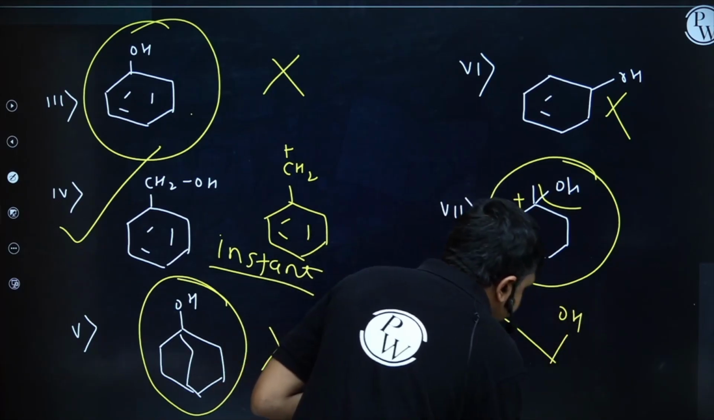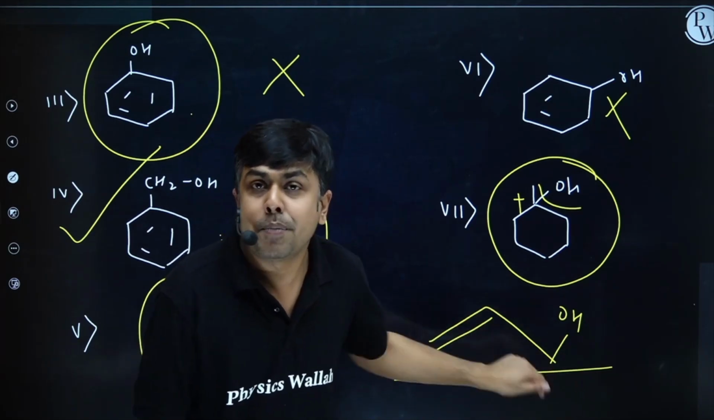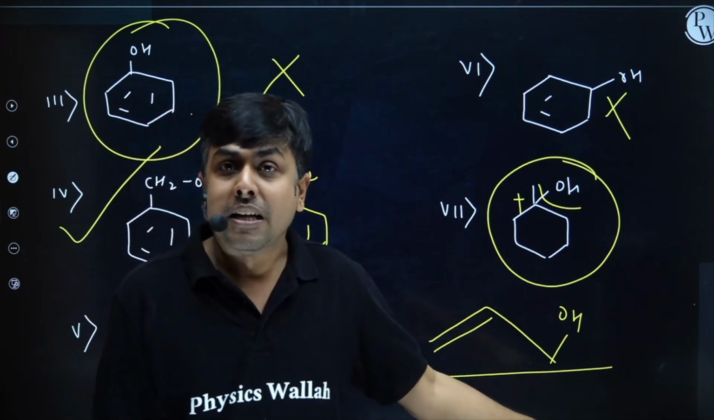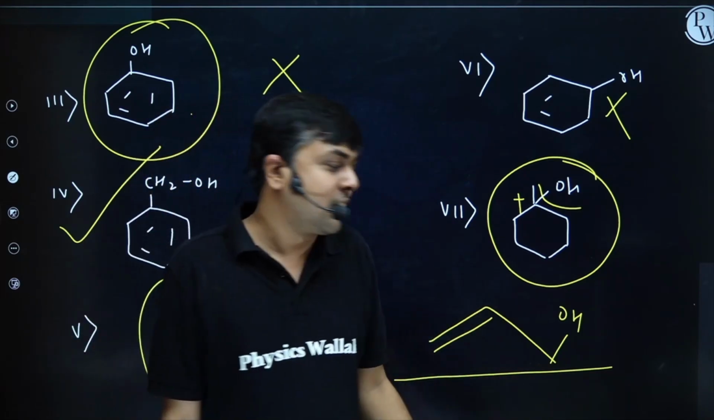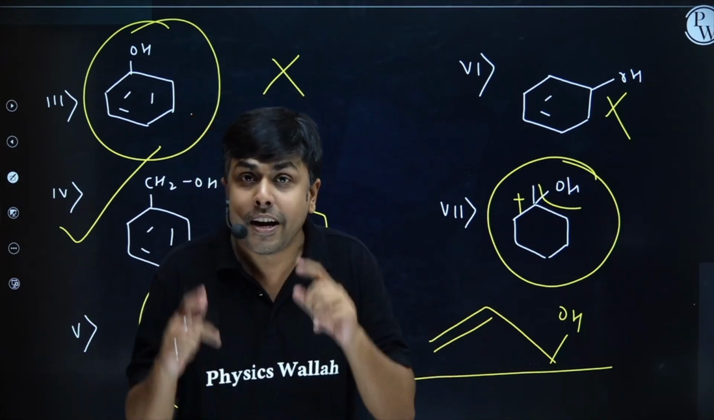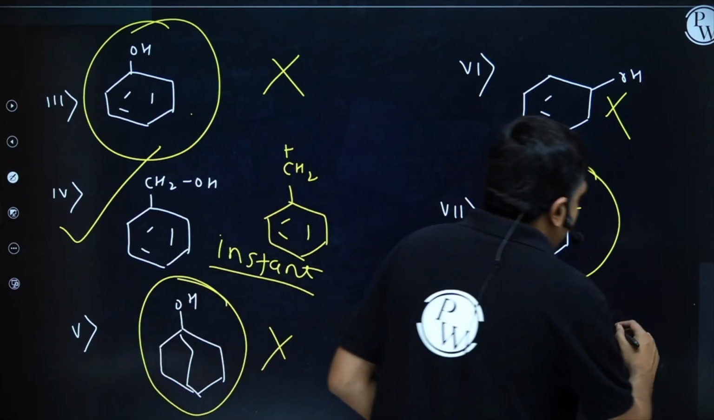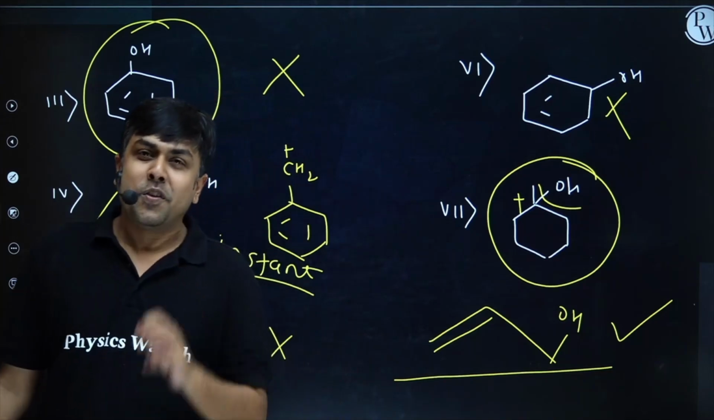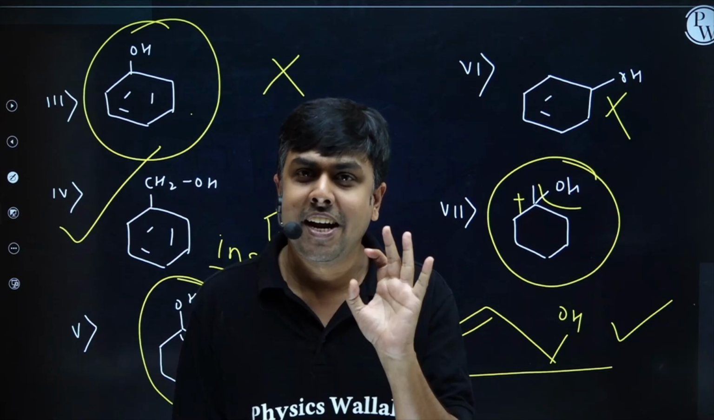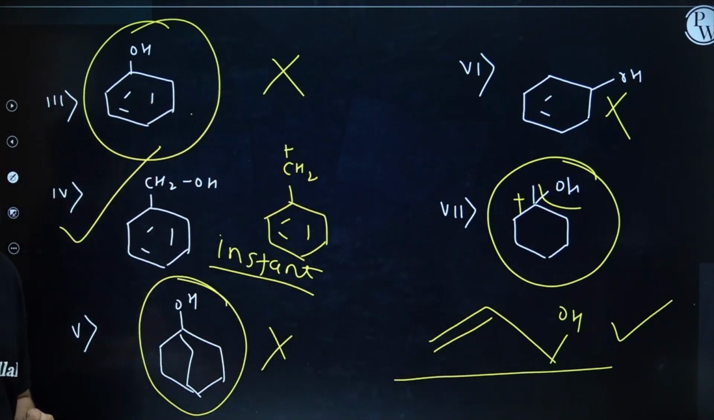OH. Will it give instant turbidity? Yes, although it's a primary alcohol, 1 degree alcohol, but this is an allylic alcohol. The carbocation is resonance stabilized. A lot of students get confused. They will see 1 degree alcohol, so it won't give instant turbidity. No, it will give instant turbidity because it is a resonance stabilized carbocation. So simply you have to check the stability of R plus, right? Let's move ahead, students. I hope you understood this Lucas test.